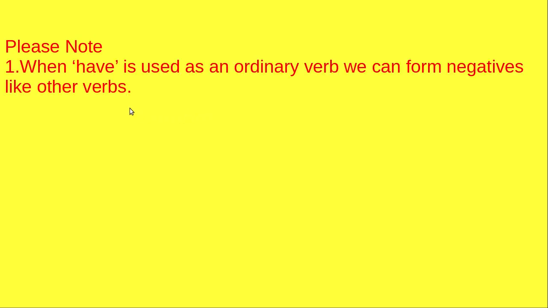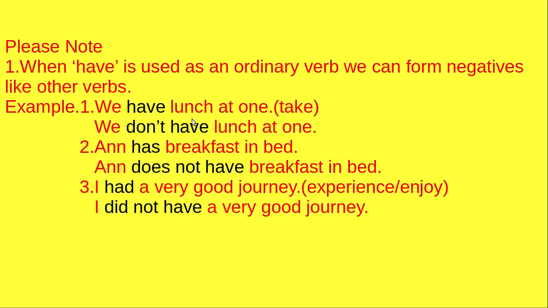Please note this, very important. When have is used as an ordinary verb, we can form negatives like other verbs. If there is only has without any other main verb, there will be only that verb. It may mean possess, take, experience, give birth, and such meanings. Then it should be treated as an ordinary verb. As an example, we have lunch at 1. Here have means take food, take lunch. So it is an ordinary verb. We have to write like this: we don't have lunch at 1.